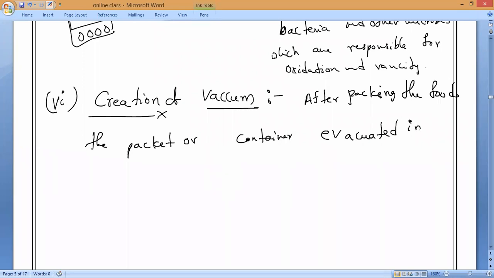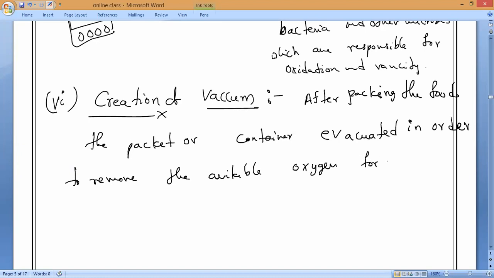So we evacuate in order to remove what, guys? To remove the available oxygen, which is causing the oxidation of food. That is what we have to remember, oxidation of food. So these are the 5 techniques by which we can control or prevent rancidity.